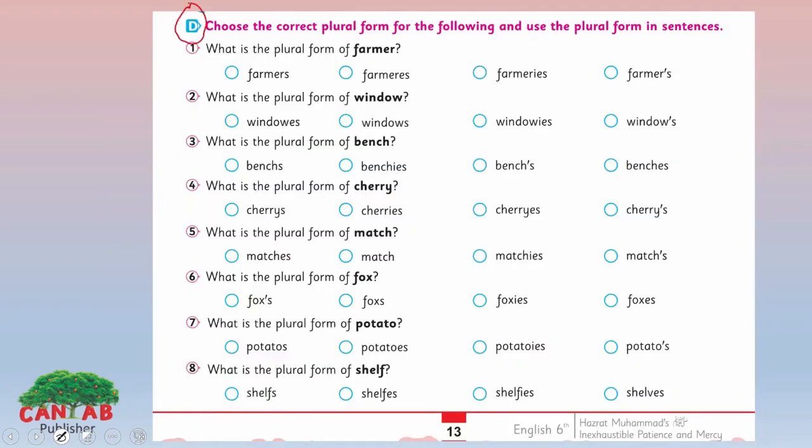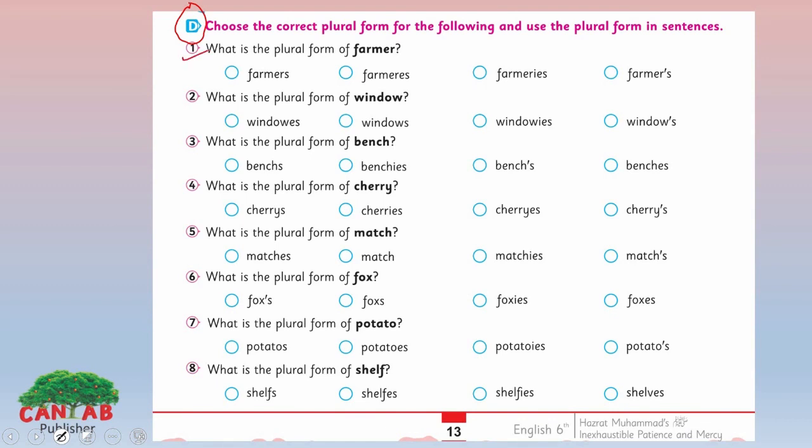Section D here. Choose the correct plural form for the following verb and use the plural form in a sentence. What you need to do is choose the right option for each sentence. We have given four options for each sentence here. You have to choose the correct one and use them in your meaningful sentences. Let me give you an example.